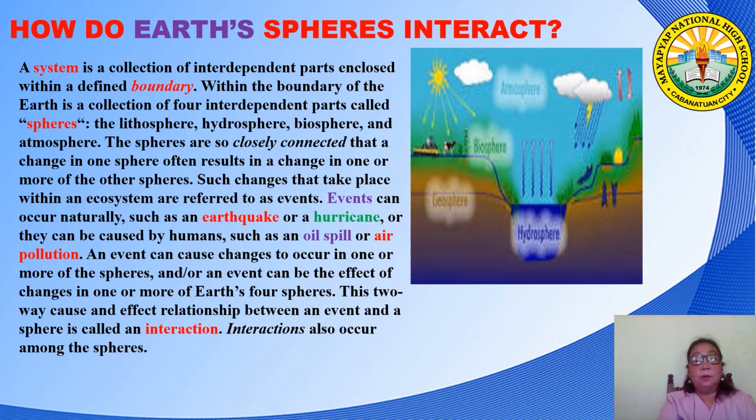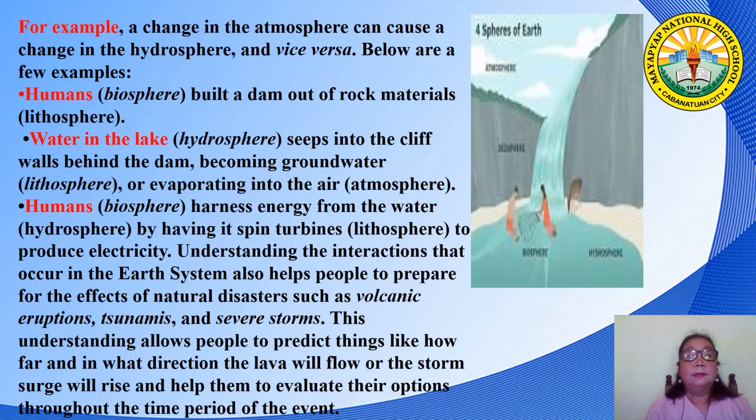This two-way cause and effect relationship between an event and a sphere is called an interaction. And interaction also occurs among the four Earth's spheres. For example, a change in the atmosphere can cause a change in the hydrosphere or vice versa. Below are a few examples: humans harness energy from the water in a lake by having it spin turbines to produce electricity.